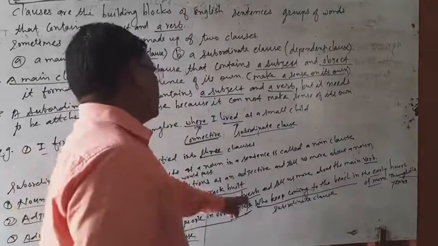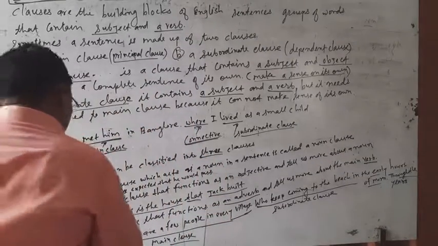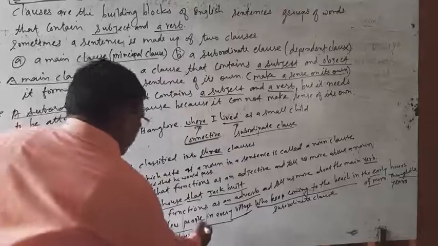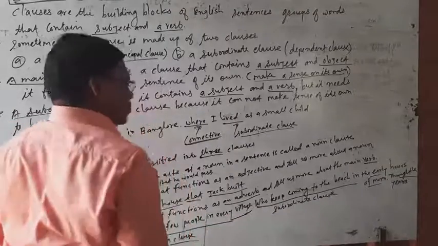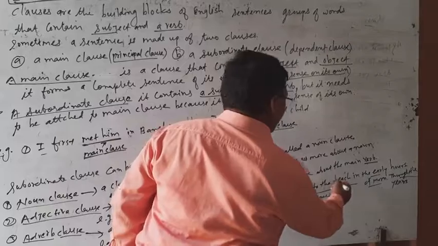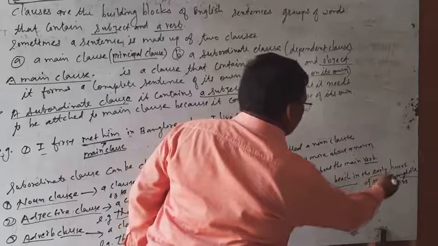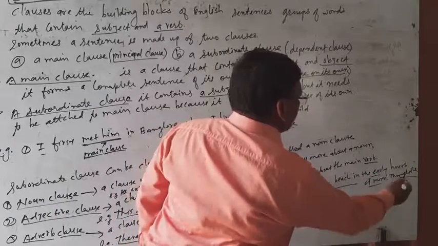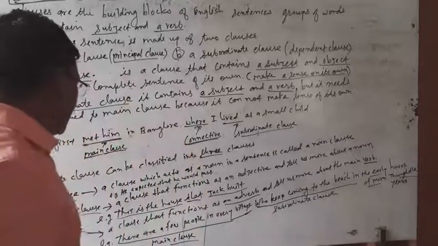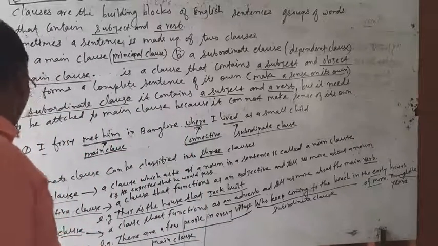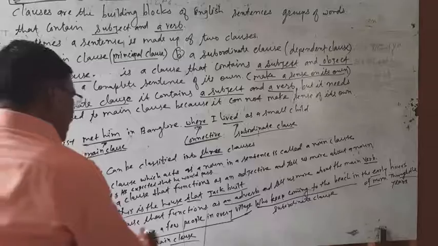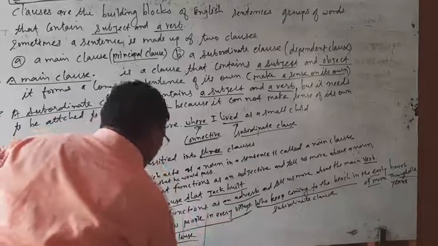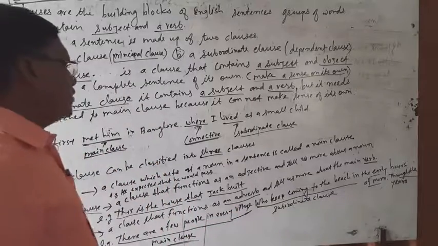For example, there are few people in every village who keep coming to the beach in the early hours of morning throughout the years. Now let us see, this is an example of an adverb clause. There are few people in every village is the main clause.